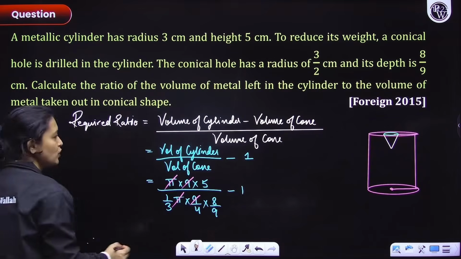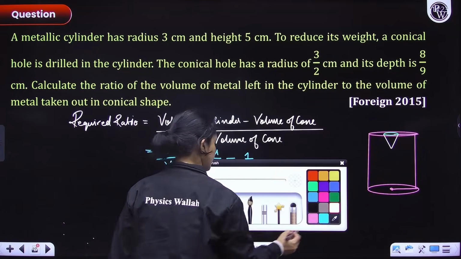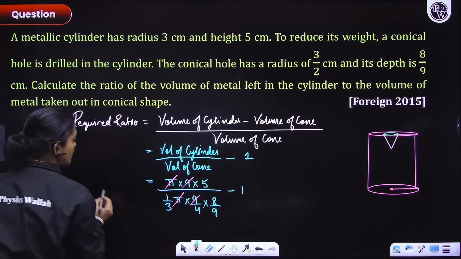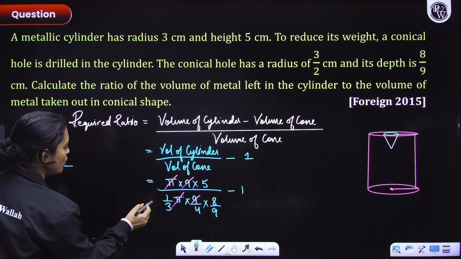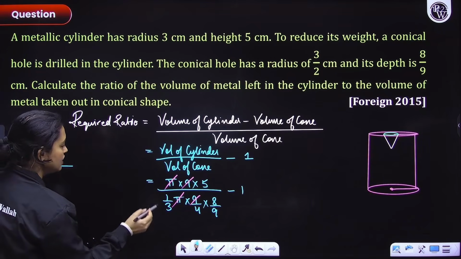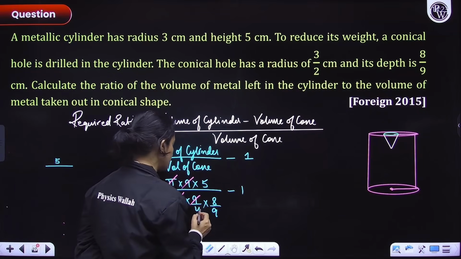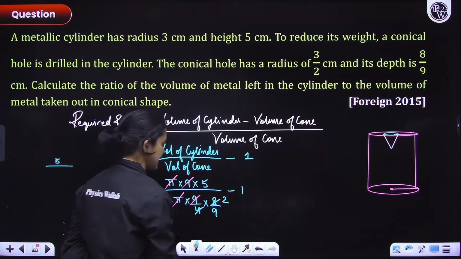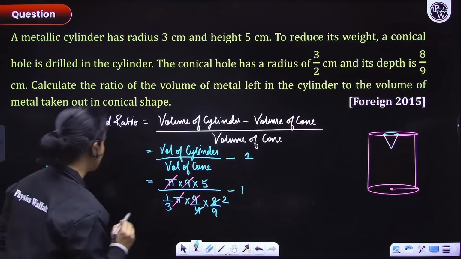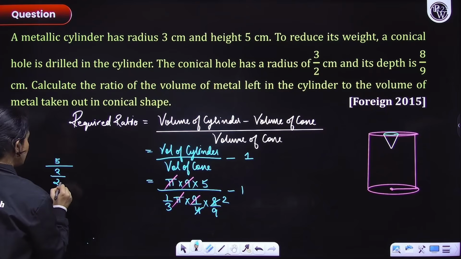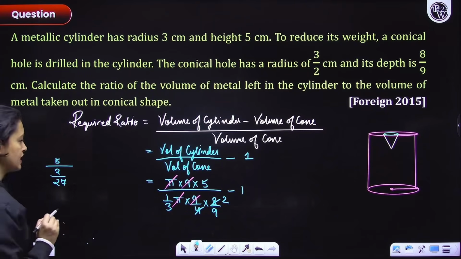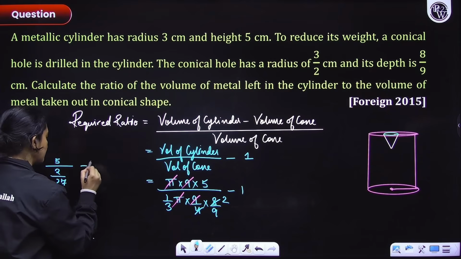So what do we have? I am going to write it here, everyone. In the numerator only 5 is remaining, and in the denominator we have 1 by 3. Here I can cancel certain things. So 4 into 2 is 8, so I have cancelled this. So 5, and here in the numerator 2 will remain, and in the denominator 27 will remain. 9 3s are 27. Minus 1.